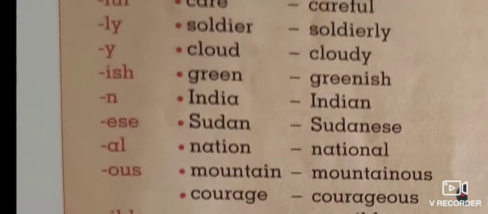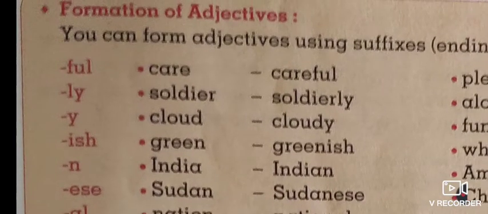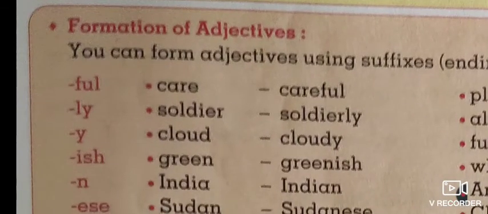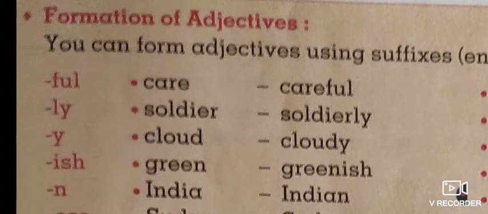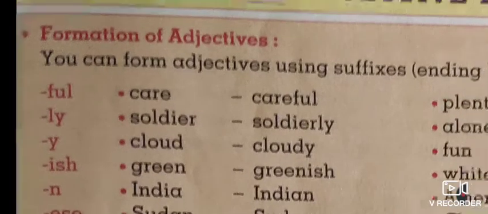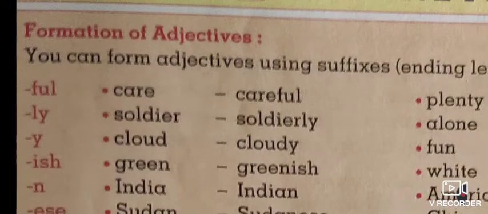These are types of suffixes which attach to the word and it becomes an adjective, such as care. And when we add a suffix, that is ful, it becomes careful.